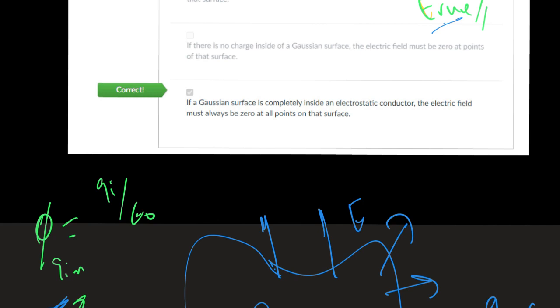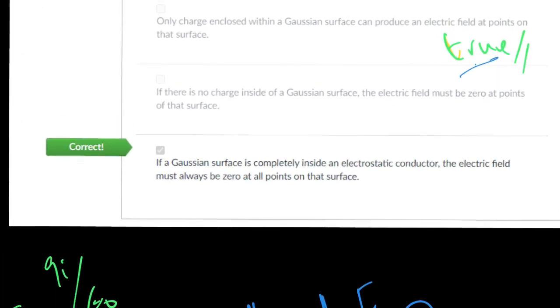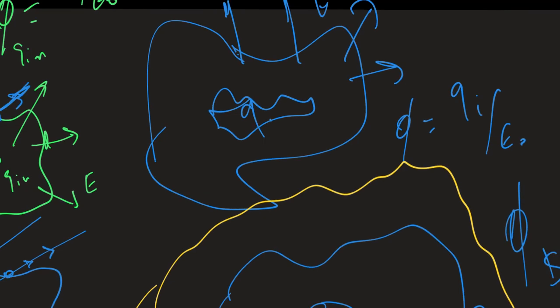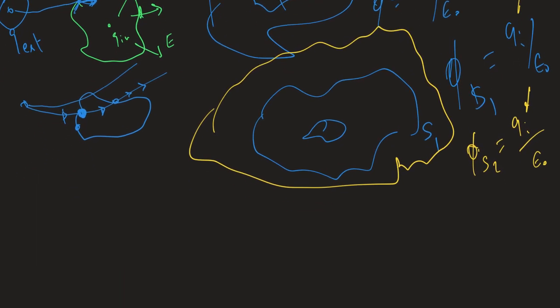So let's say, the third statement: if there is no charge inside of a Gaussian surface, the electrical field will be zero at points of the surface. It's false. Well, let's say the reason why it's false.